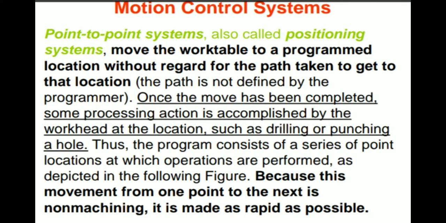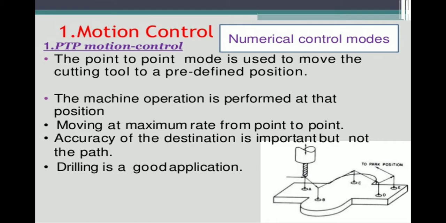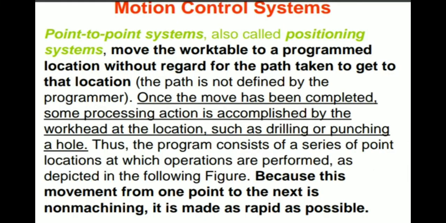Once the move has been completed, some processing action is accomplished by the workhead at the location, such as drilling or punching a hole. Once the operation at position A is completed, it moves to position B. After the completion of B, it moves to C. Thus the program consists of a series of point locations at which operations are performed.